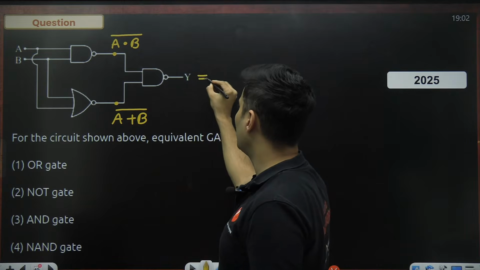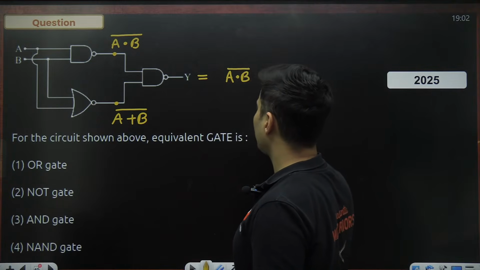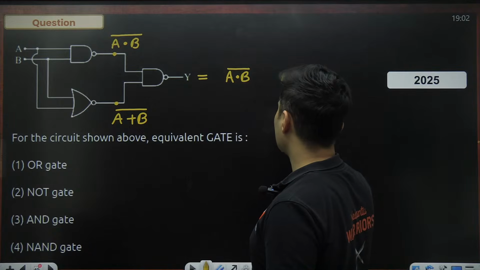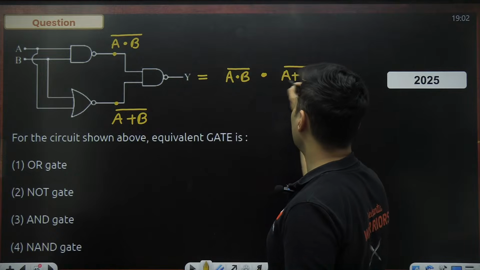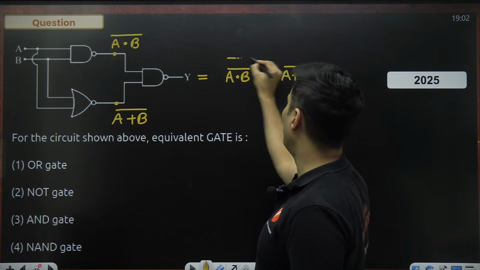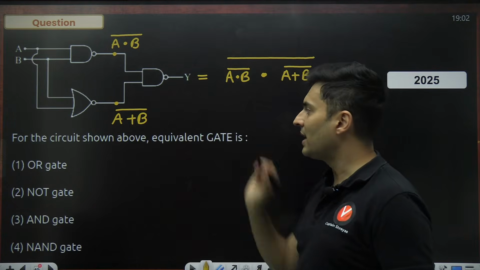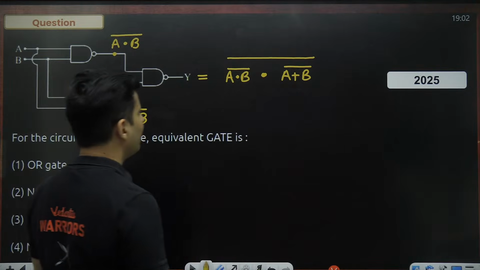So this output will be, you take A dot B whole bar, you take A plus B whole bar, NANDing it, that means you put a dot symbol and then you put a big bar on both of them. That is what this entire operation is at the end of the day. Correct, everyone?